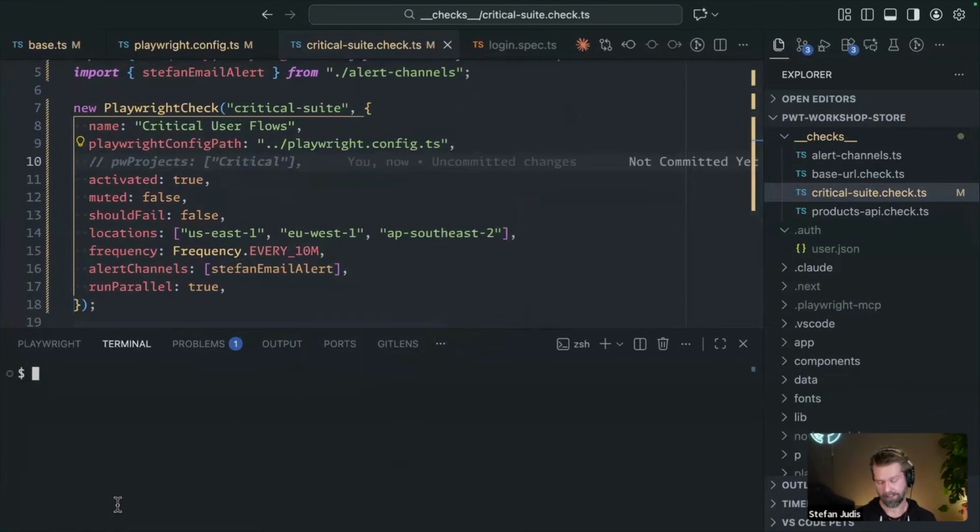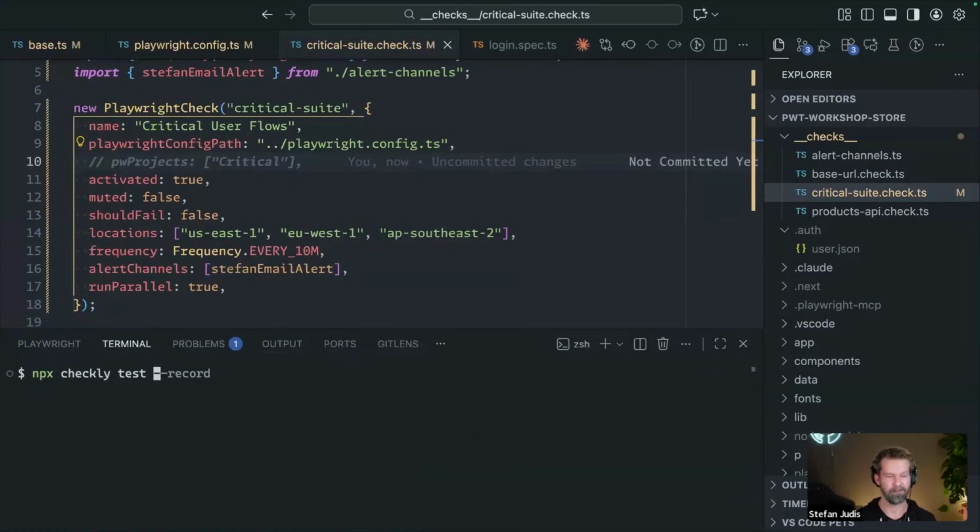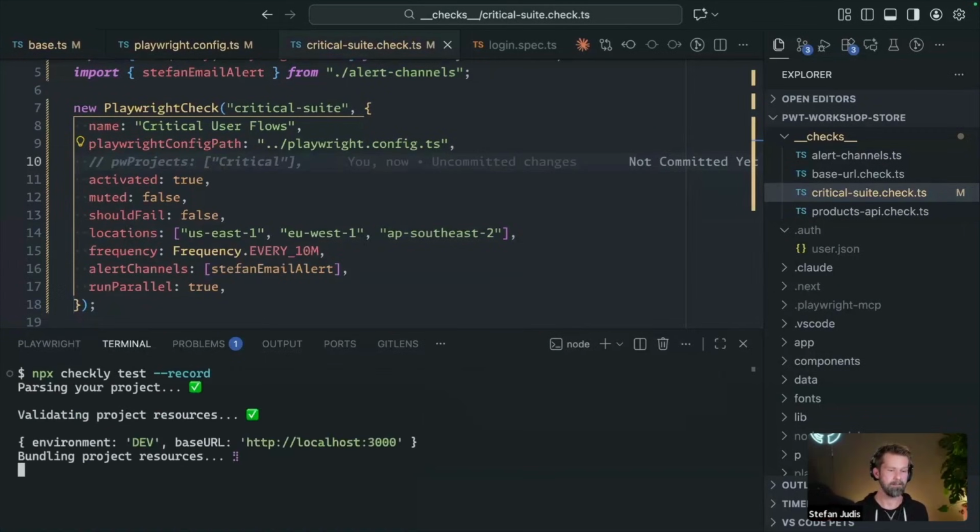And now what we can do here is, because we have our Playwright check definition, remember with pw test, we could just go into our project and pull in Playwright tests to run them. But now that we have our definition here, we can go with npx checkly test and the record flag that allows us to test our future monitoring setup. If we now run this, you will see that we still have the log.